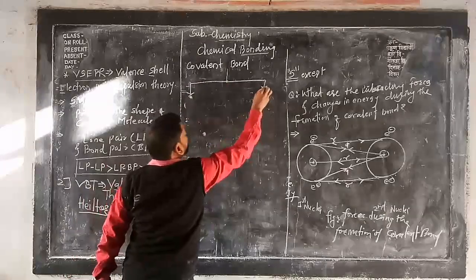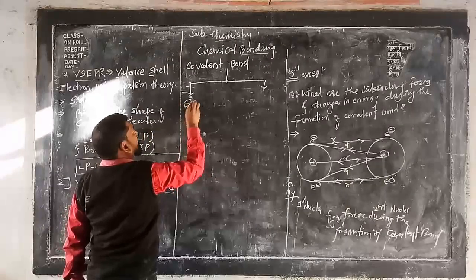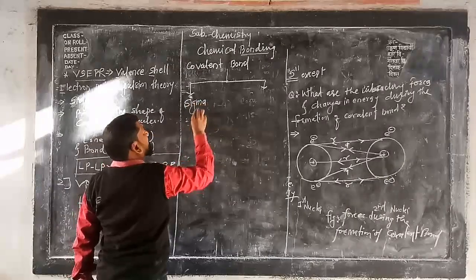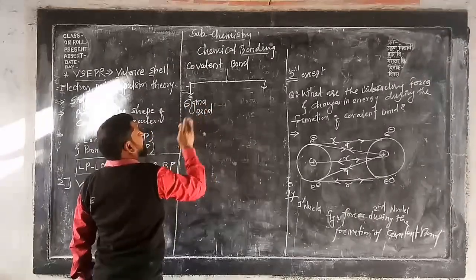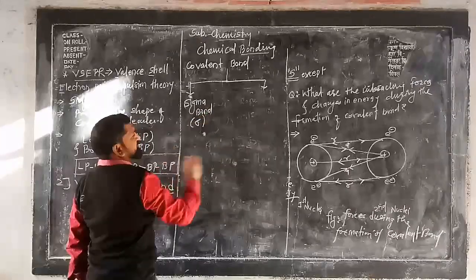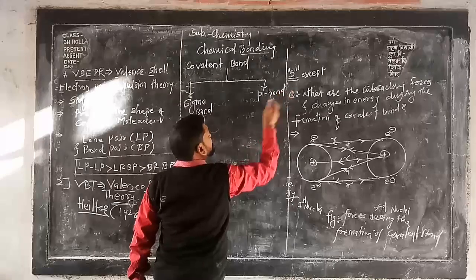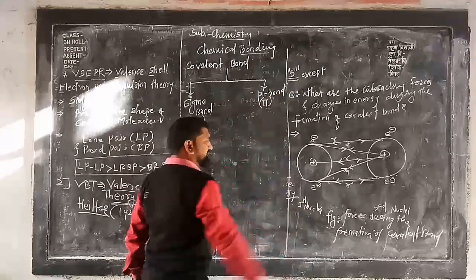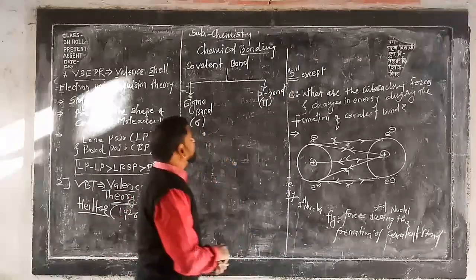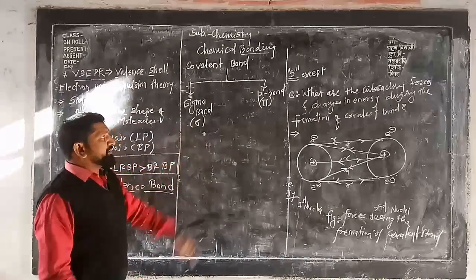Number one, number two. Okay, first one is the sigma bond, which is denoted by the symbol sigma. And second one is the pi bond. Which bond? Pi bond, which is denoted by the symbol pi. Okay, now see here, let us define sigma bond and pi bond.